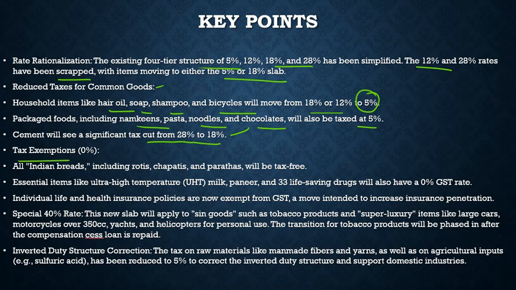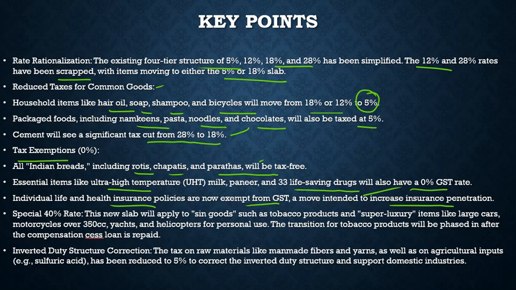What are the tax exemptions given? All Indian breads including rotis, chapatis, and parathas will be tax free. Essential items like ultra high temperature milk, paneer, and 33 life saving drugs will also have a 0% GST rate. Individual life and health insurance policies are now exempt from GST, a move intended to increase insurance penetration.